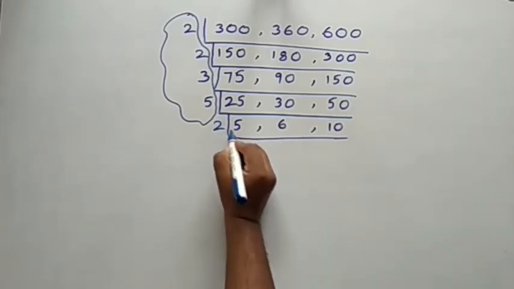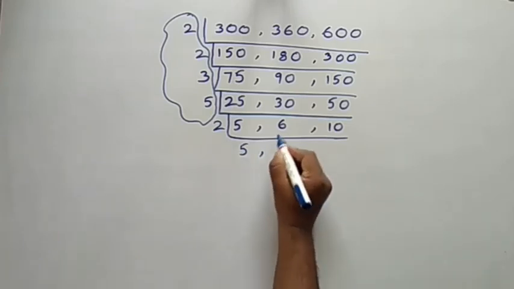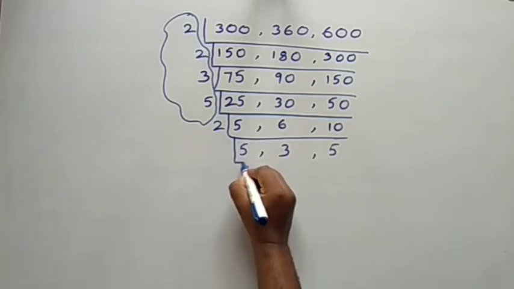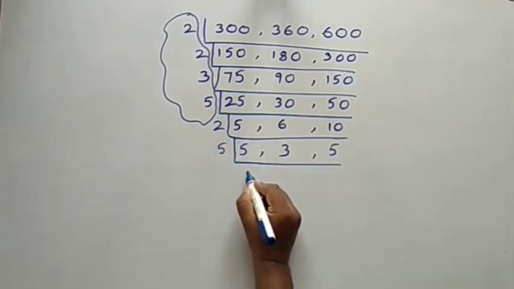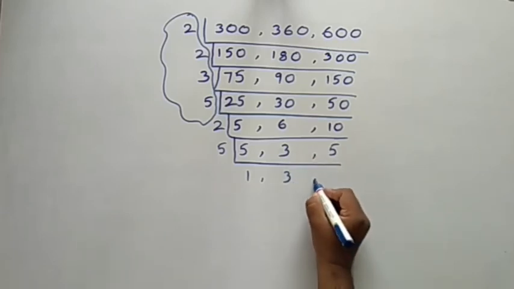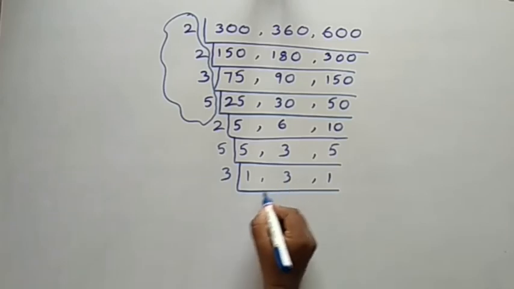So once again I am taking the 2. This 5 won't go, so I write it as it is, 5. And 2 3s are 6, 2 5s are 10. 5 1s are 5, 3 won't go, so as it is I am writing here 5. 1s are lost, it's a 3.